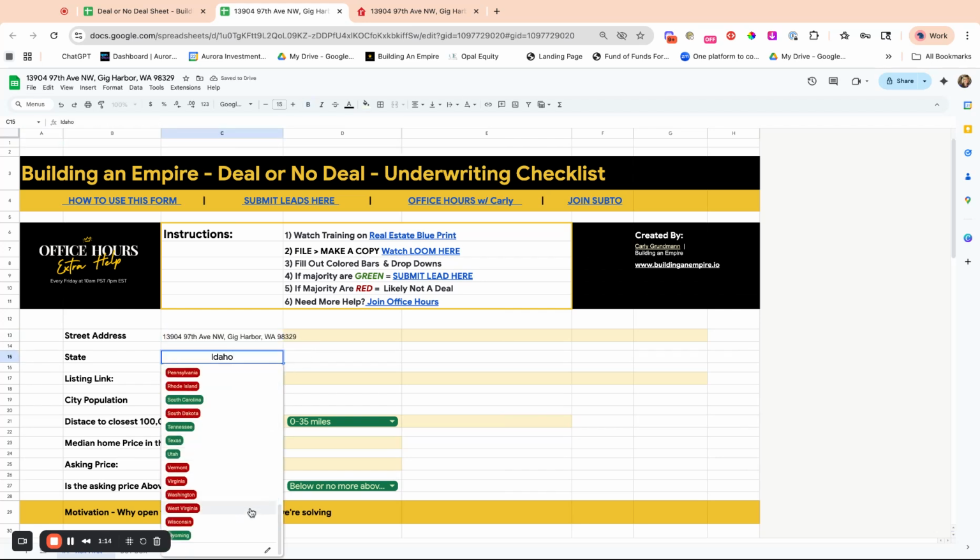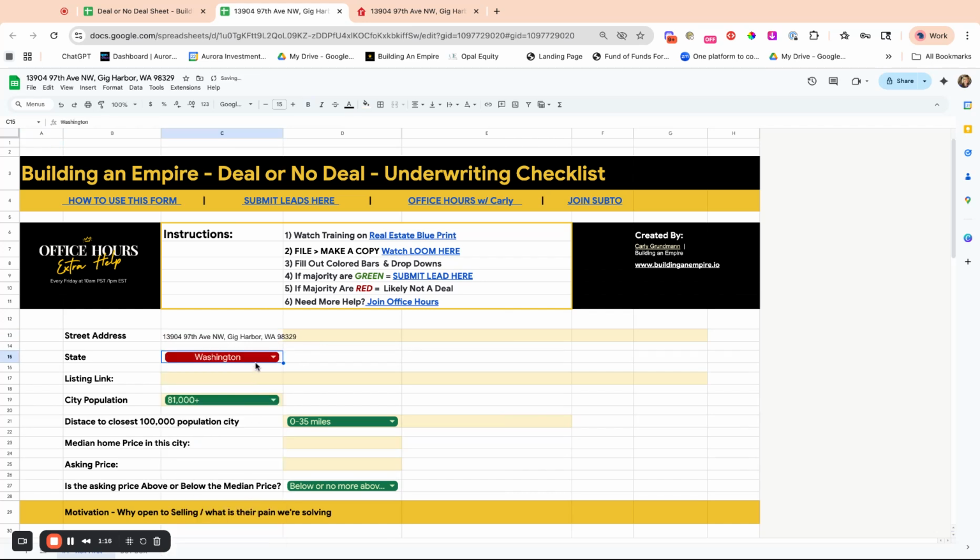State is Washington. These are based off of red and blue states. Blue states are less investor friendly. Red states are more investor friendly. So it becomes red. That doesn't mean it's a bad thing. City population is right here, and the closest population, so that wipes it out.